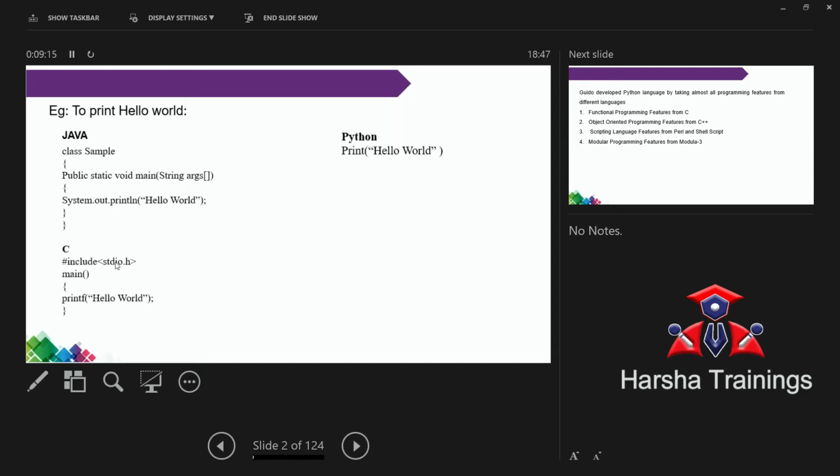Coming to C programming, we include the header files, then main, and within main we print the message. But finally, coming to Python, simply by writing the statement print hello world, hello world is printed. Observe the difference among these three. Python reduces the number of lines and the syntax to remember. No need to remember class, system.out.println, or main. Simply if you remember print, it automatically prints the message.